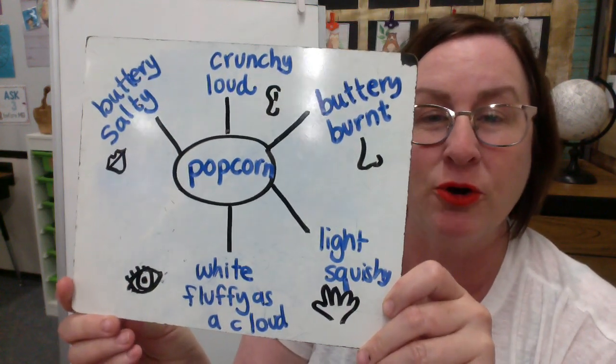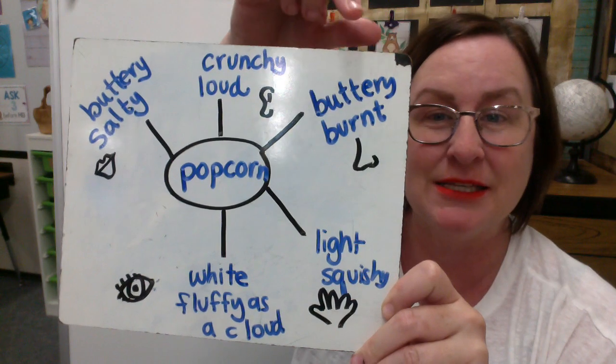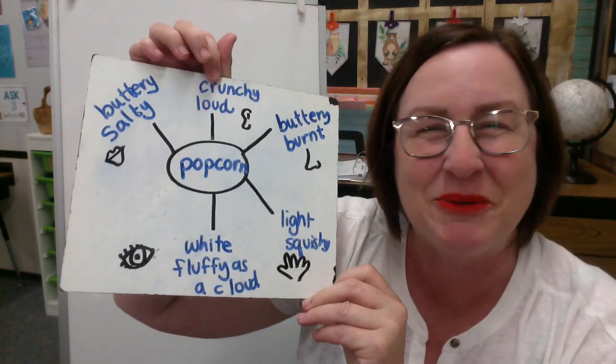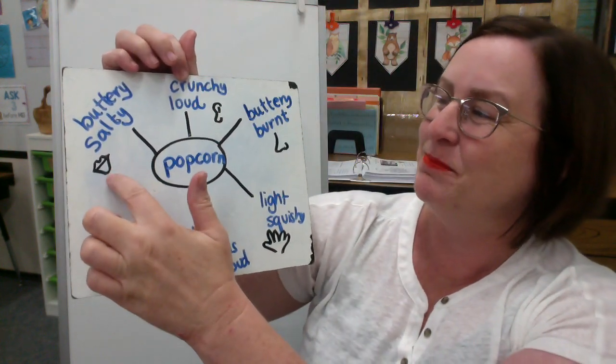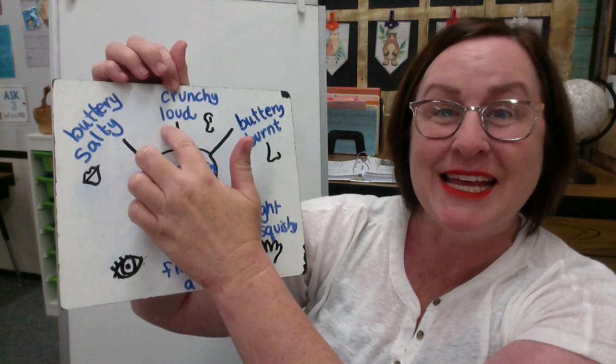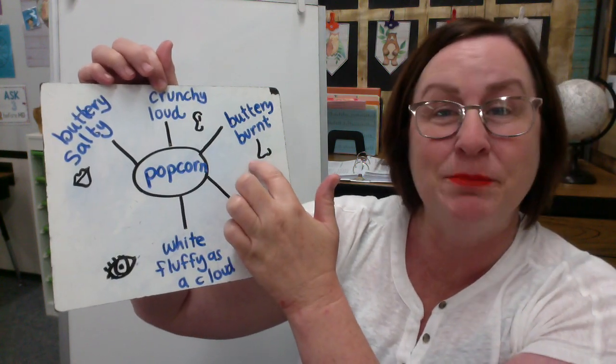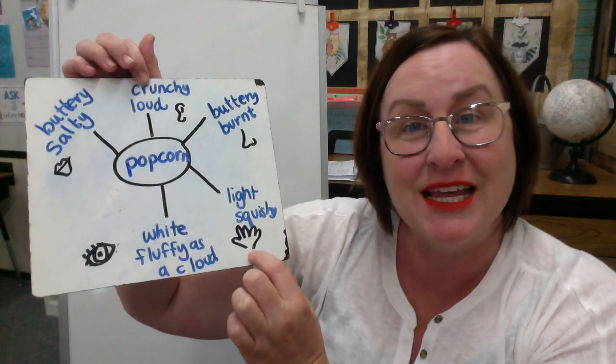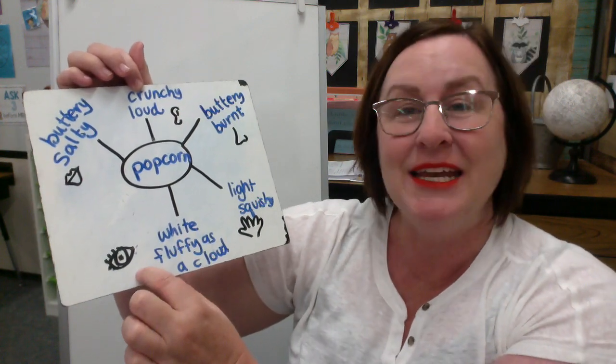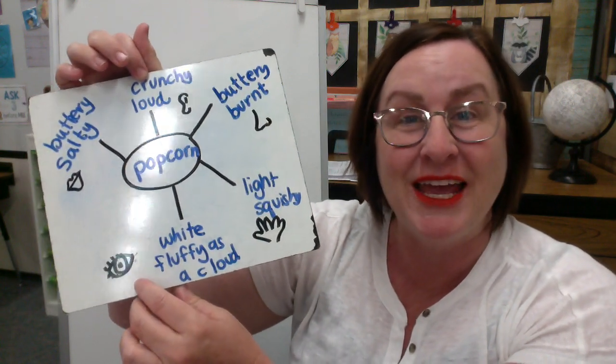So I said popcorn is my favorite treat. It tastes, oh goodness, it's hard. It looks backwards to me when I look in the camera. It tastes buttery and salty. It sounds crunchy and loud. It smells buttery and burnt. It feels light and squishy, and it looks white and is fluffy as a cloud.